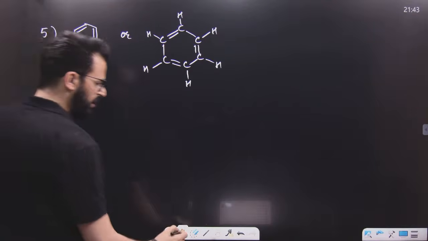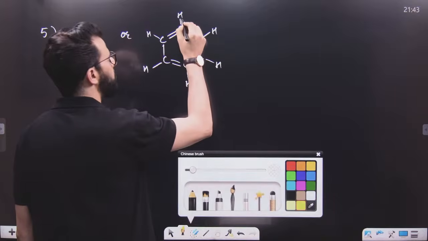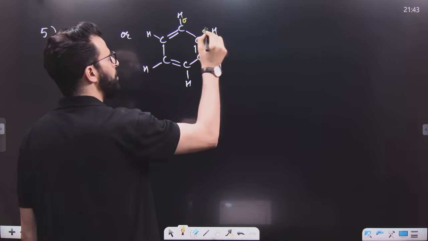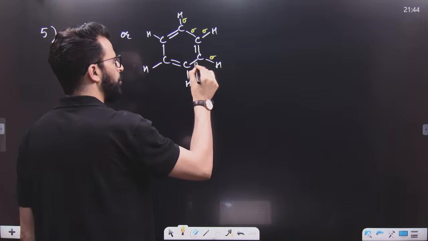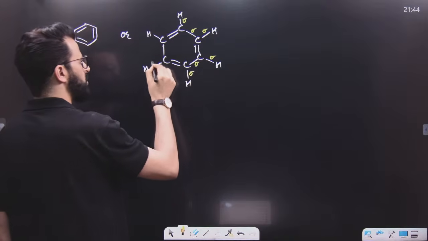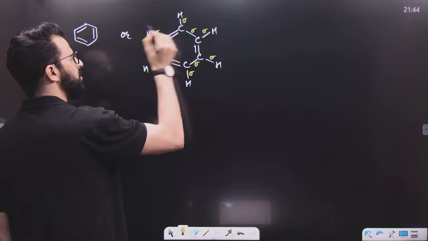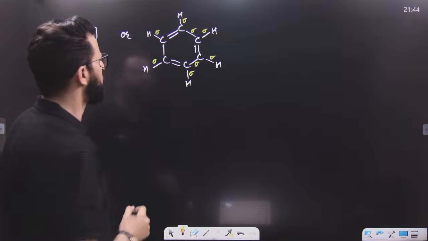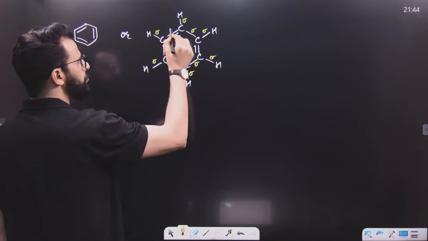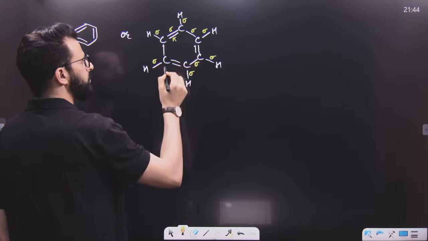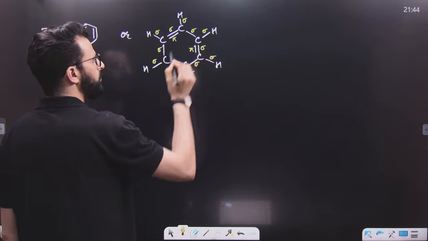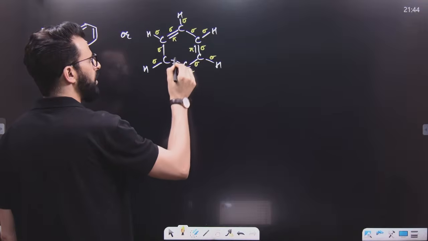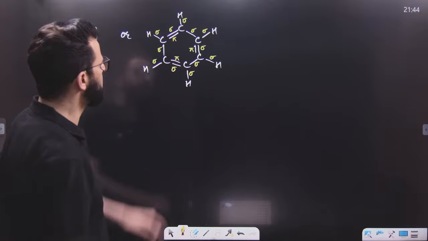Now count the number of sigma bonds. Have a look. This is a single bond, so sigma; single bond, sigma; single bond, sigma. This is a single bond, sigma. Each of these single bonds is sigma. After that, among the two bonds, one is sigma, one is pi. This one is sigma, another is pi. This one is sigma, another pi. So have a look. How many sigma bonds are there?